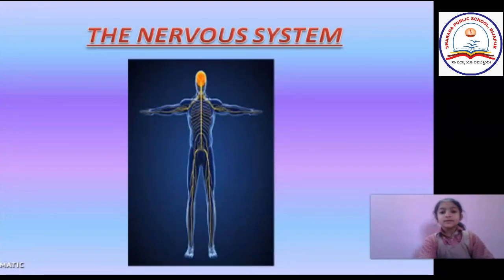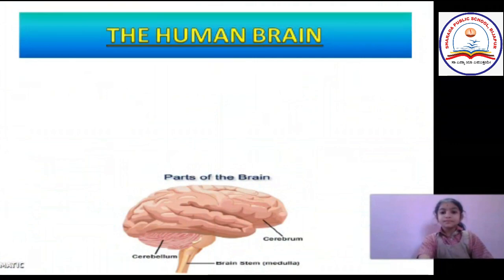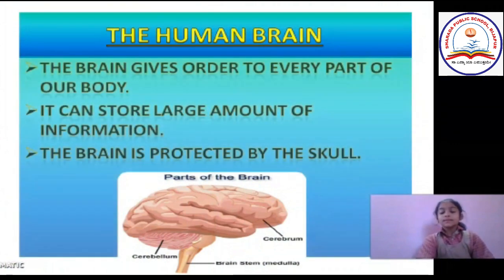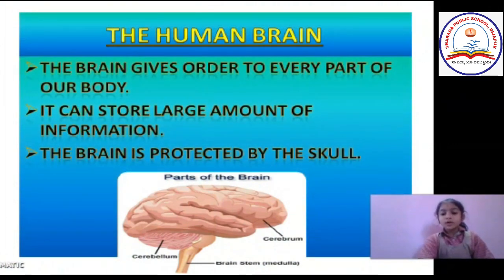This is the image of the nervous system. The human brain. The brain gives orders to every part of our body. We already know that the human brain is the most important part of our body. It can also store a large amount of information. This ability is called memory. The brain is protected by the skull. The brain is like a walnut and it is soft.